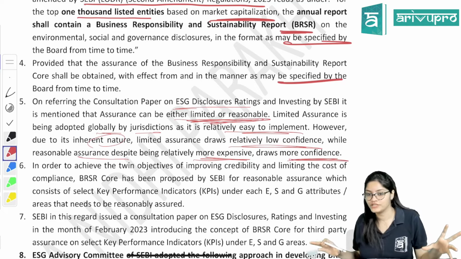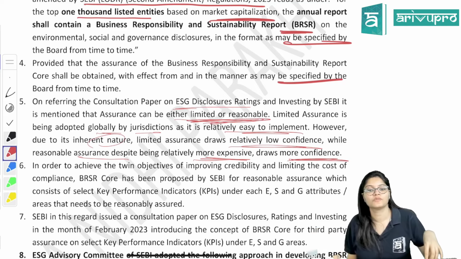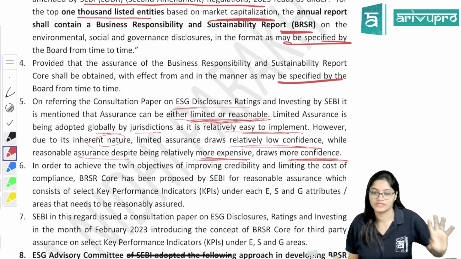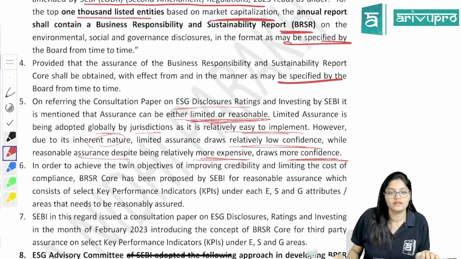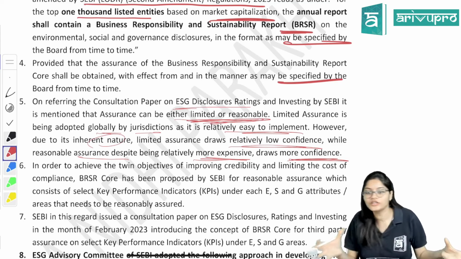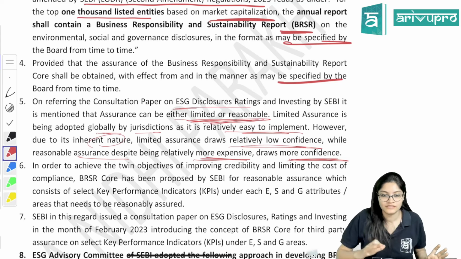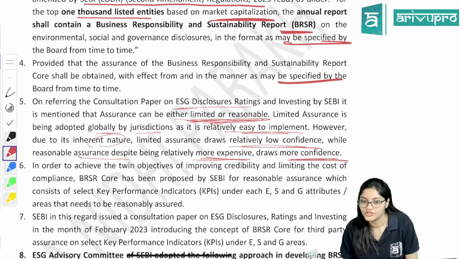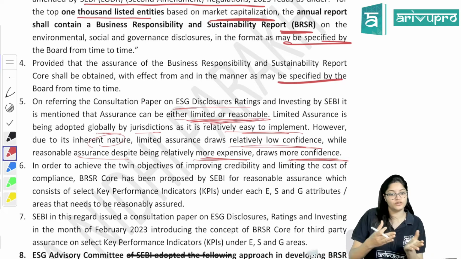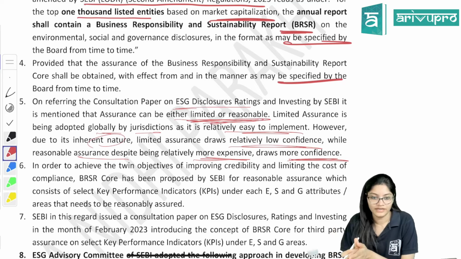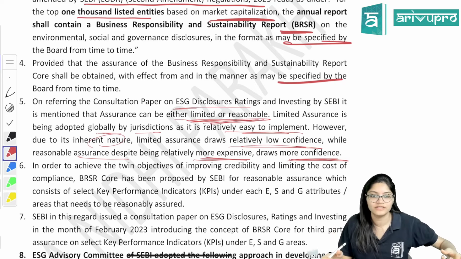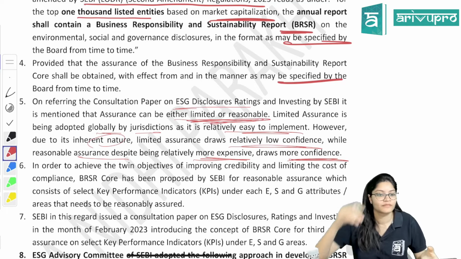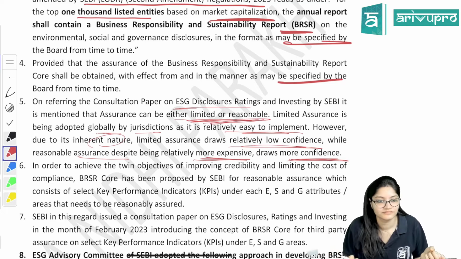For example, out of 20 chapters, I am just giving assurance about one chapter. That is limited assurance. Reasonable means what? From the majority of the chapters, I'm telling you the important things, what you have to study, what you don't have to study. That is reasonable assurance. Even though reasonable assurance will take more time, right? If I have to teach one chapter, it will take less time. Reasonable assurance will take more time, but you will have confidence in that.